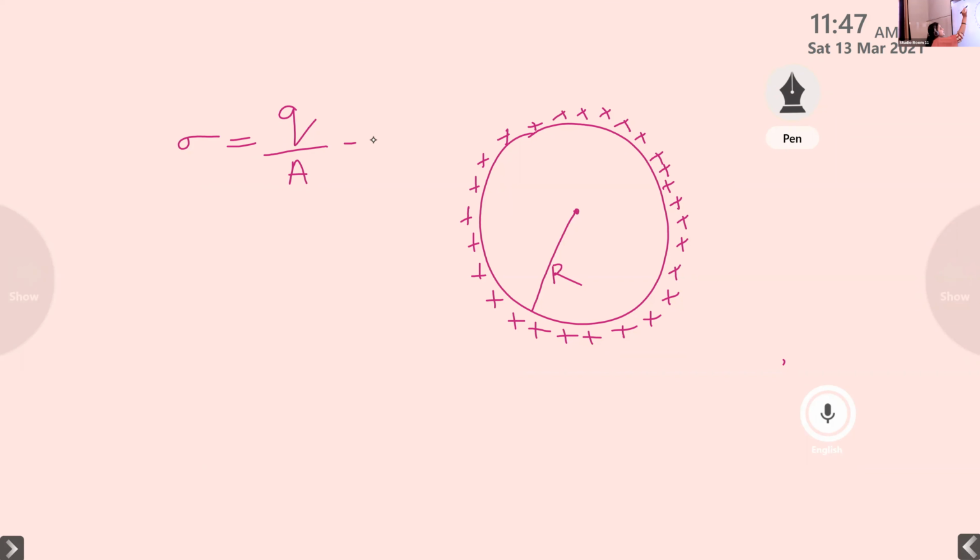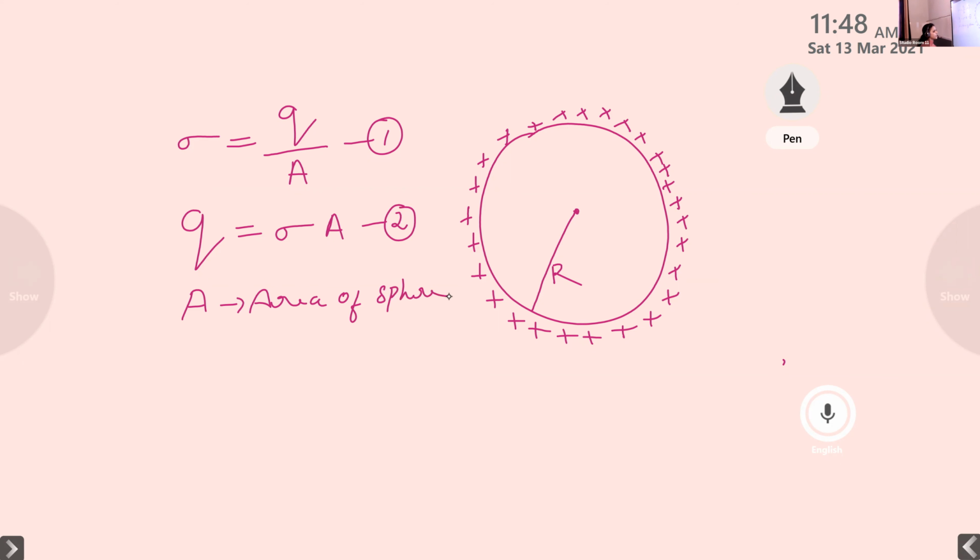From this equation 1, we can calculate Q. Can you make an equation for Q? Yes, Q is equal to sigma A. So Q is the charge, sigma is the surface charge density, and A represents the area of the sphere.